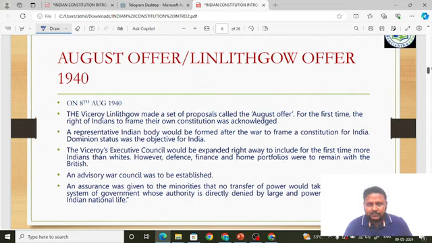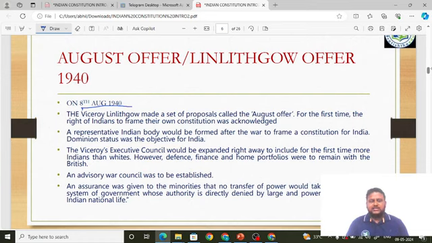The August offer was proposed in 1940. Specifically, to be precise, it was proposed on 8th August 1940. They made a set of proposals, and the set of proposals was called the August offer. Since it was made on 8th August 1940, it is called the August offer. Why did they make it? To make sure that Indians participate in the Second World War.